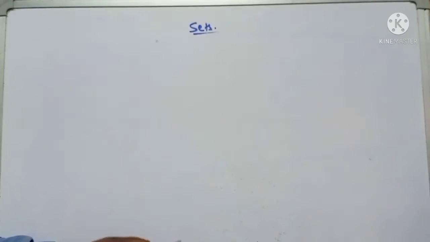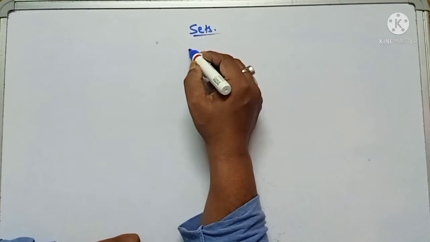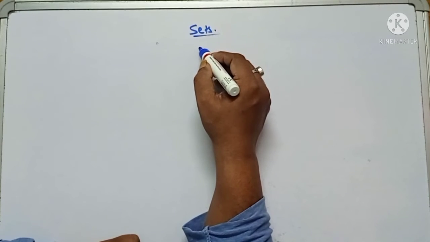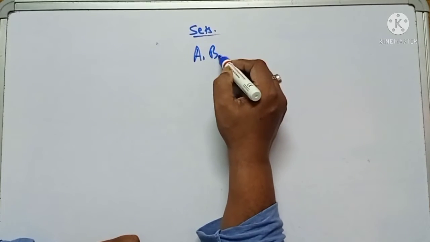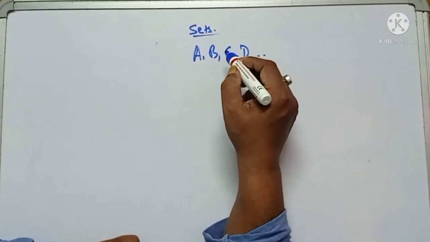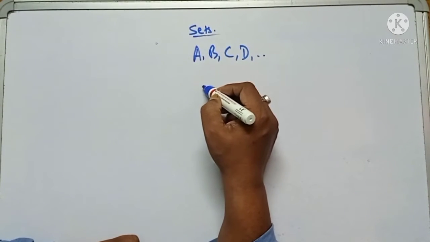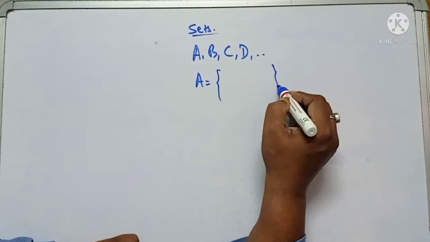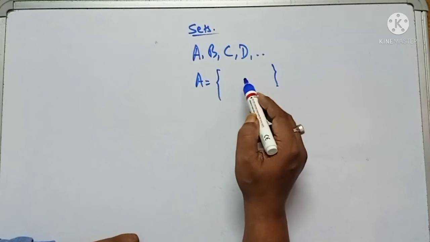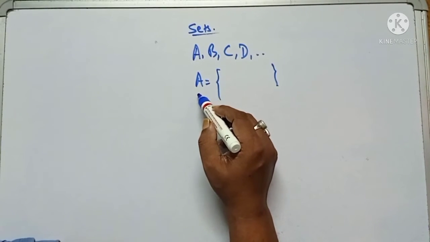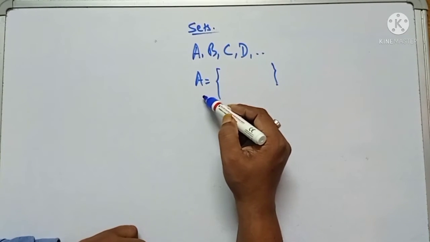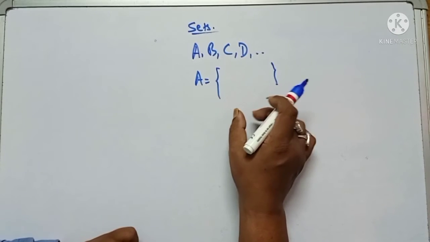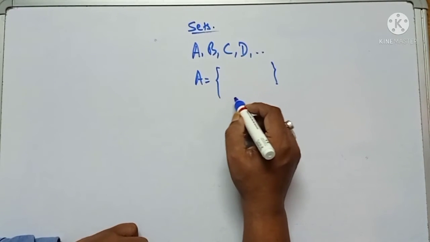To represent a set, we first take a capital letter of the English alphabet, you can take A, B, C, D, etc., and then we write the objects inside curly brackets. So sets are represented in two ways.